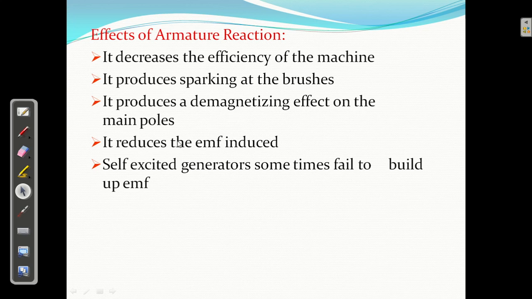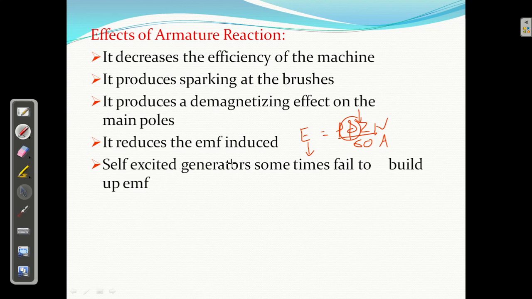Next, it reduces the EMF induced. अगर ऐसा demagnetizing effect है, flux कम होगा तो क्या होगा? E equal to क्या होता है? What is E equal to? E equal to P phi Z N upon 60A. और अगर ये flux decrease होगा तो E will also decrease. Okay.